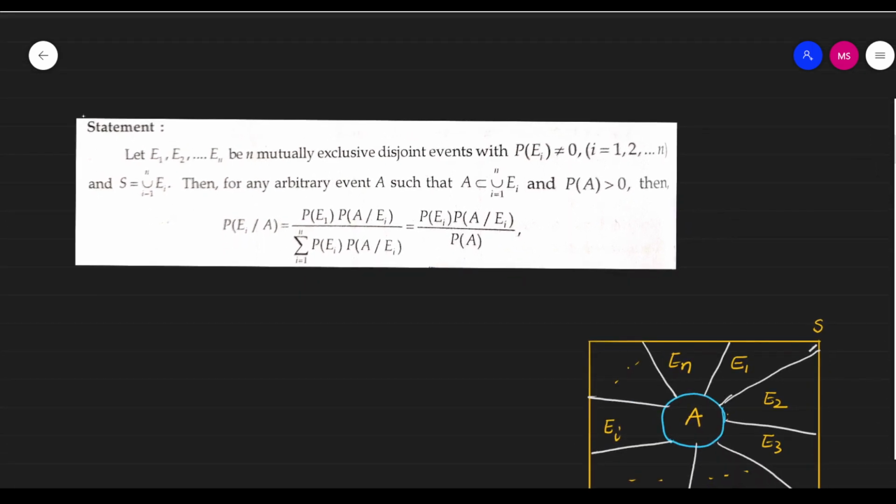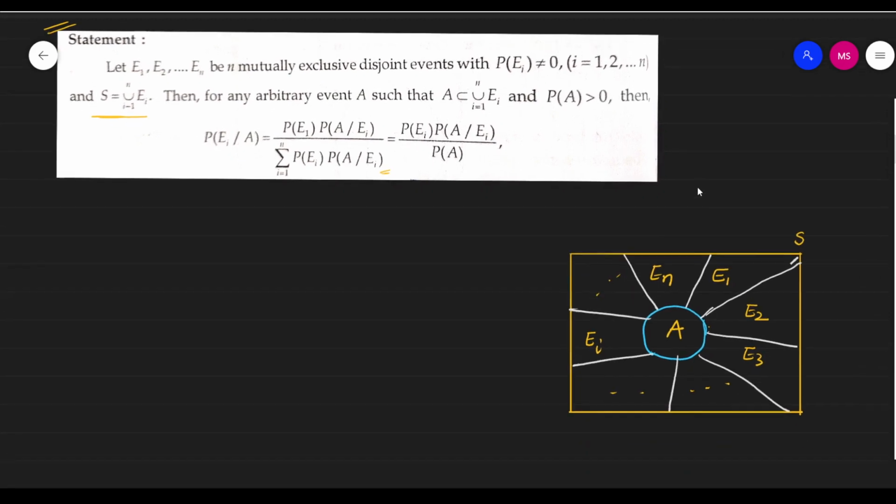So this is the statement of Bayes theorem. Let E1, E2 and so on, En be mutually exclusive disjoint events. Very important word, mutually exclusive events, with P of Ei not equal to 0, i equal to 1 to n, and S is equal to union of i running 1 to n Ei. Then for any arbitrary event A such that A is a subset of union i running 1 to n Ei and P of A greater than 0, then P of Ei given A is equal to P of Ei into P of A given Ei divided by summation i running 1 to n P of Ei into P of A given Ei. This is the statement of Bayes theorem.